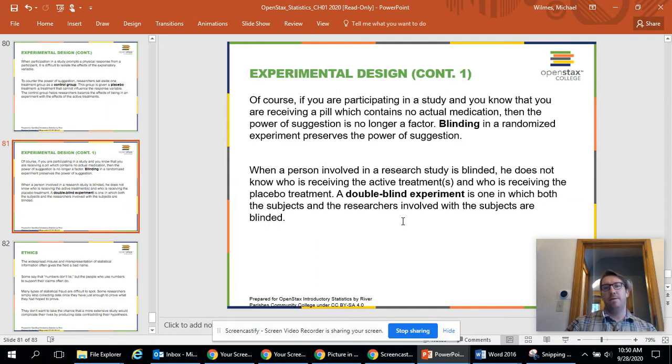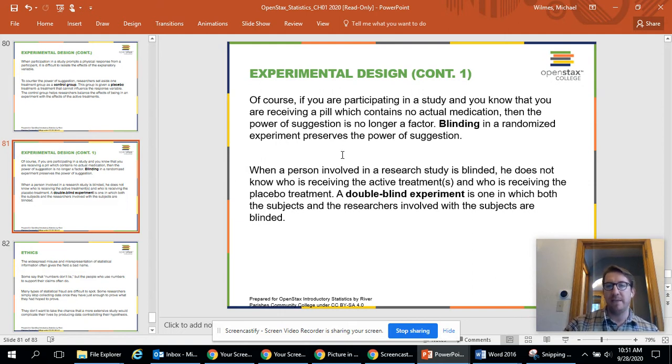So we have something called blind and double blind experiments. A blind experiment is when one group has blinders on as to what's happening. In participating in a study, you're receiving a pill which contains no actual medicine.